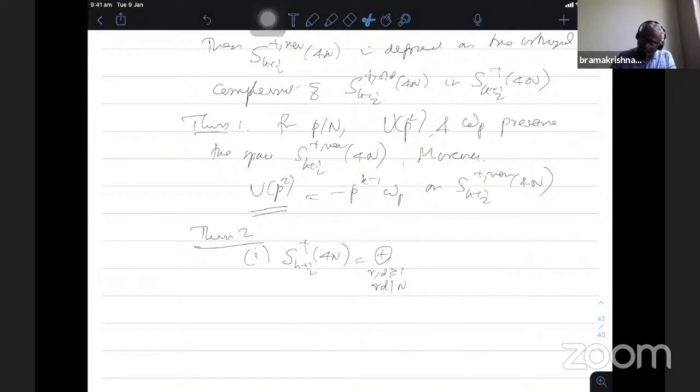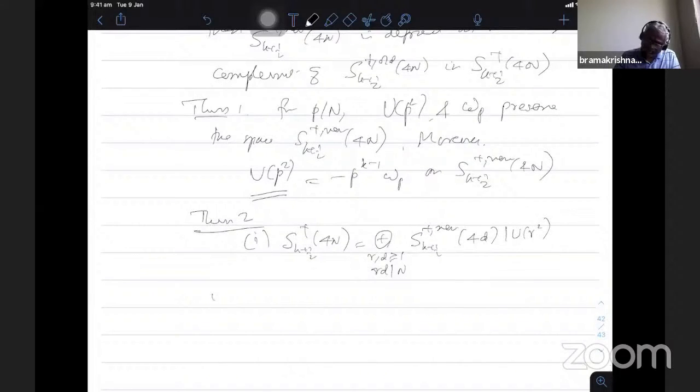So no problem. S_k^+ of Γ_0(4d) bar, u_r squared. So when I consider the case d equal to capital N, then r equals 1, there is no duplication there. They have the S_k^+ of Γ_0(4N) direct sum. The remaining is old. That's the first statement.